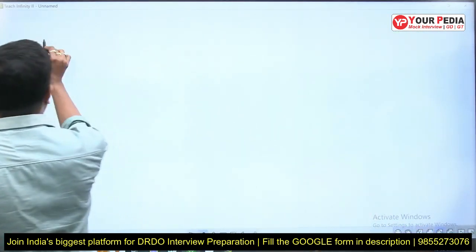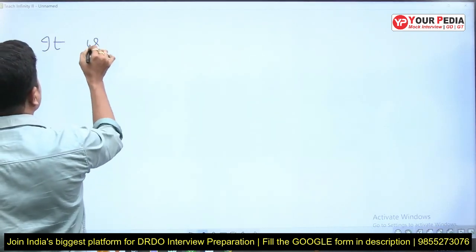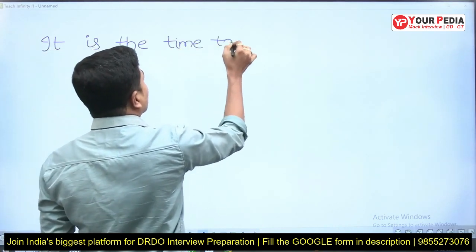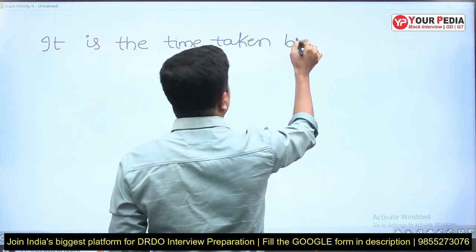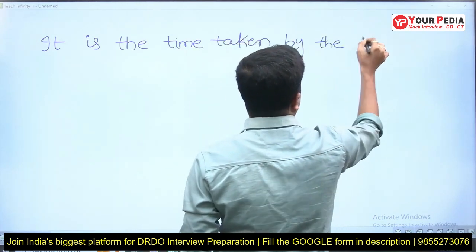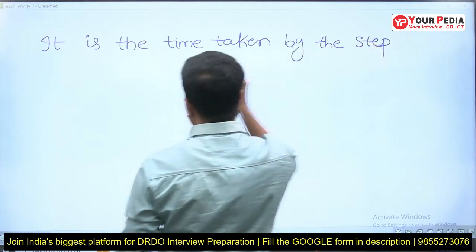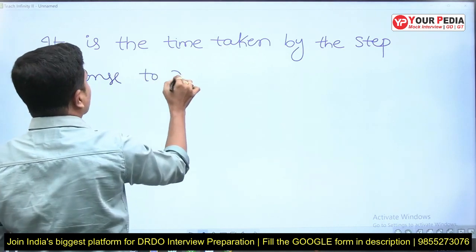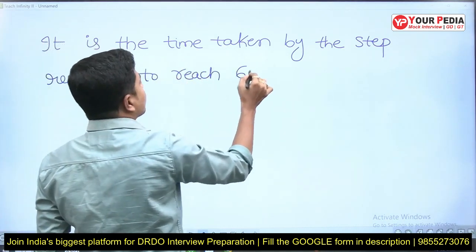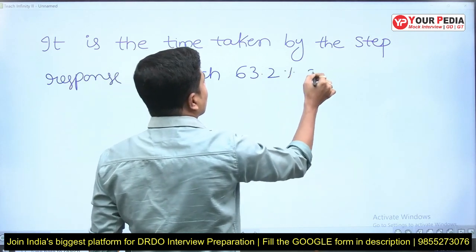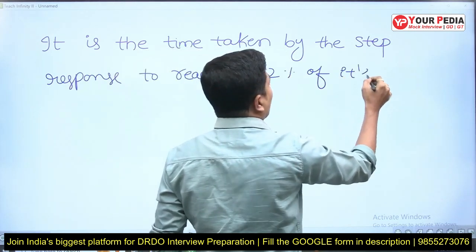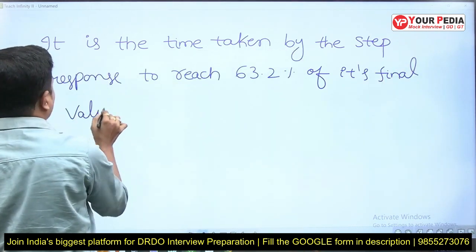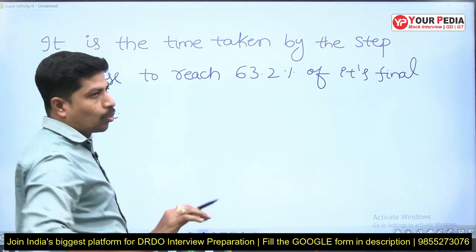It is the time taken by the step response to reach 63.2% of its final value. Yes, this is the definition.